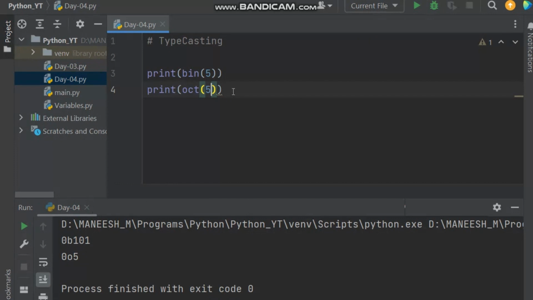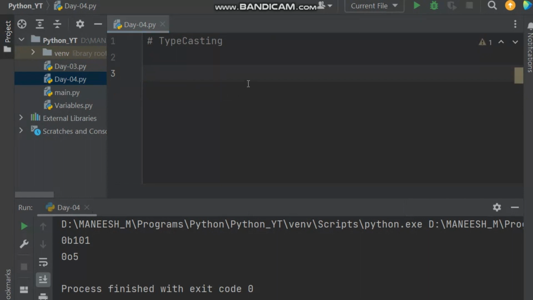We will be using these under some conditions, like if you are dealing with computer vision, while rendering the camera, if you want to quit from the window, you have to press some keys. So while we discuss computer vision, we'll discuss it further. Don't worry about these binary and octal functions, we'll discuss them deeply.